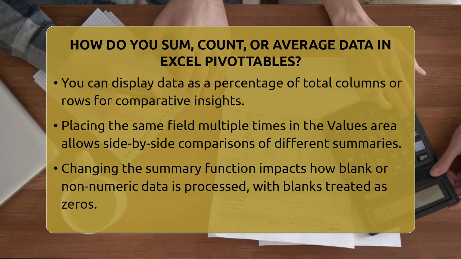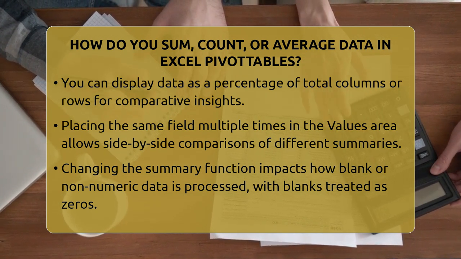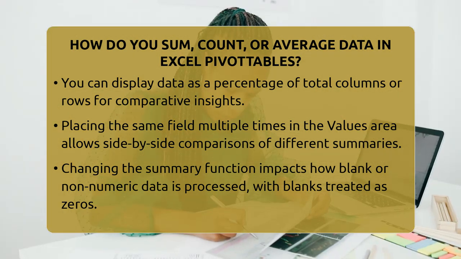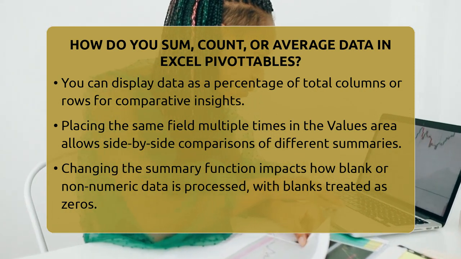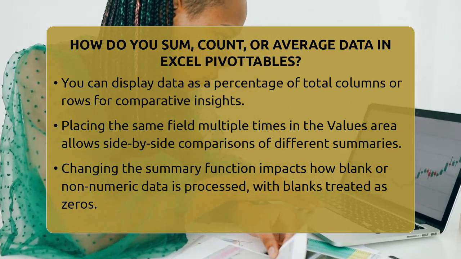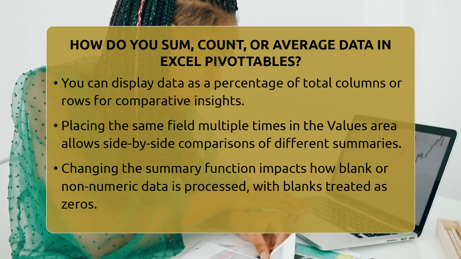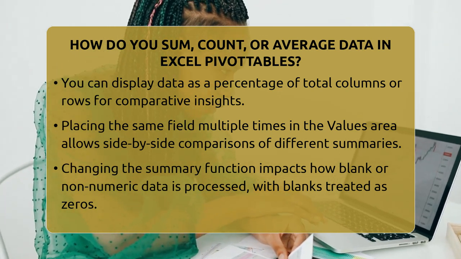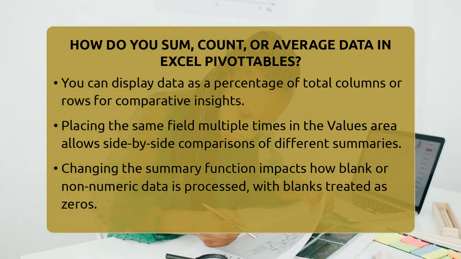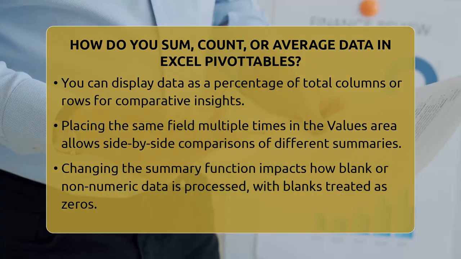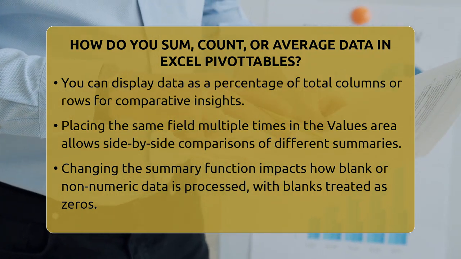Let's say you have sales data by region and year. You put region in the row area, year in the column area, and sales in the values area. By default, you see the total sales. If you want to see the average sales per region and year, click on the total and change the summary to average. If you want to count how many transactions happened, switch it to count. You can even place the same field multiple times in the values area, each with a different summary function. This way you can see the sum, average, and count side by side.